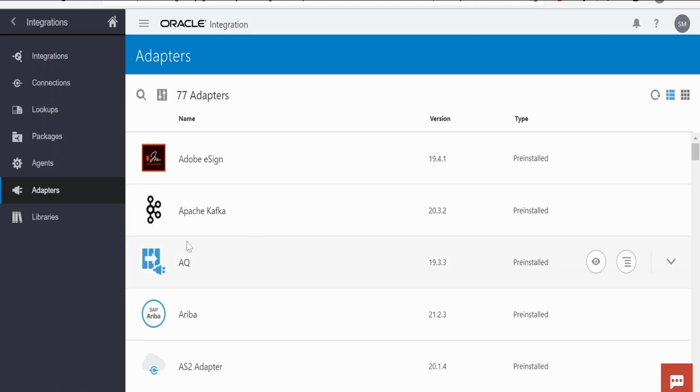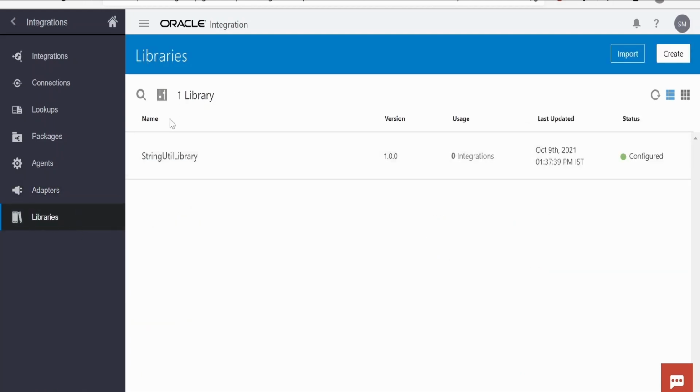If you click on the libraries, it will open up the libraries available or created in this Oracle integration instance. Libraries are something, if you want to build a custom function, we can build it with the help of libraries. Libraries are currently written in JavaScript language.